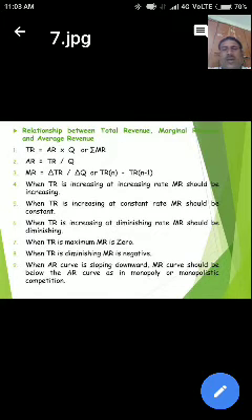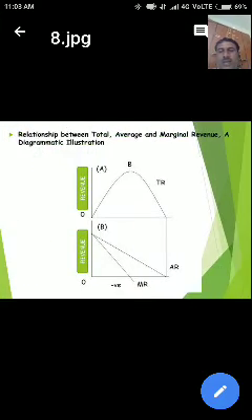But marginal revenue is less than average revenue, meaning the marginal revenue curve is below the average revenue curve. The marginal revenue line is below the average revenue line. This is the relationship between average revenue, marginal revenue and total revenue.